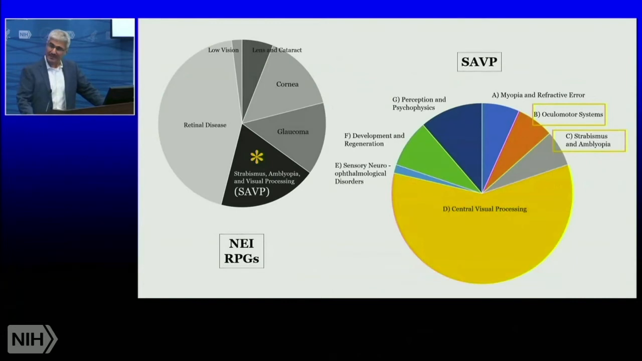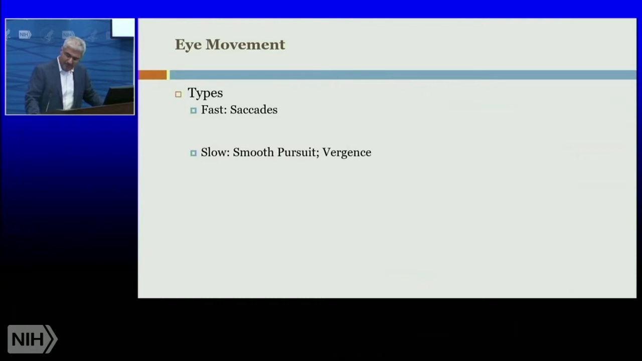Additional pie graph labeled SAVP, from largest to smallest: central visual processing, perception and psychophysics, development and regeneration, myopia and refractive error, ocular motor systems, strabismus and amblyopia, and finally, sensory neuro-ophthalmological disorders. Ocular motor systems and strabismus and amblyopia are highlighted. Within SAVP, there are 7 themes. I'm going to tell you about 2 of these themes. The ocular motor systems, which essentially deals with the biology of eye movement, and then strabismus and amblyopia, which essentially deals with the pathobiology. We start with the ocular motor systems, but before that, let's get some background.